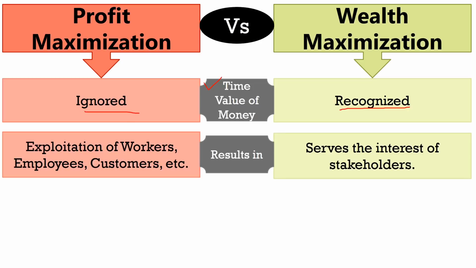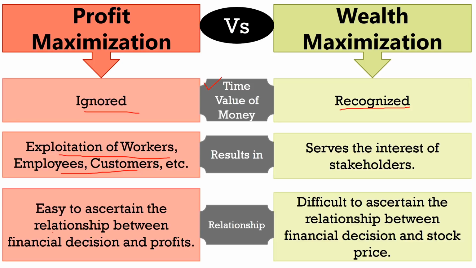Next, profit maximization as the sole objective of the firm may lead to exploitation of workers, employees and customers. Further, it may also result in unethical and unfair trade practices which the firm may indulge in so as to earn higher amounts of profit. On the other hand, wealth maximization as an objective serves the interest of stakeholders, that is creditors, suppliers, employees, debtors and society at large. Next, in profit maximization, it is easy to ascertain the relationship between financial decisions and profit. But in case of wealth maximization, it is difficult to ascertain the relationship between financial decision and stock price.